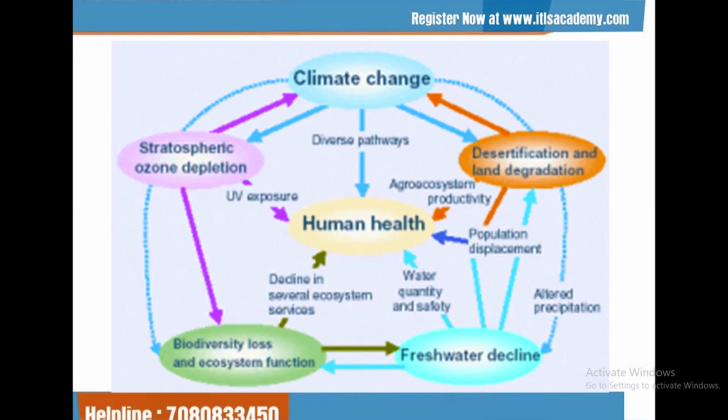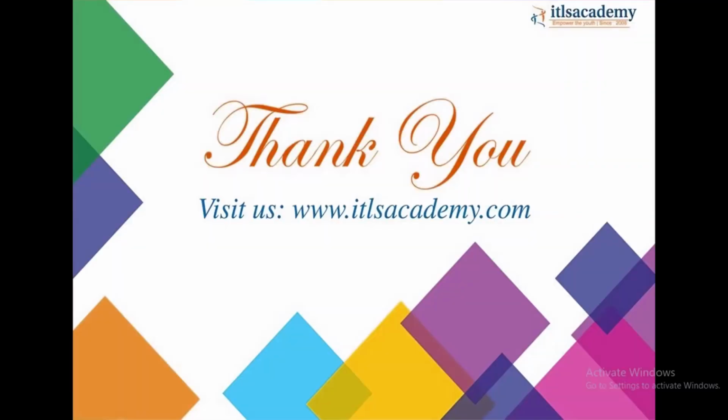And in return, these harmful changes affect our life. So these points we will learn in further lectures. This was everything about the environment. Thank you.